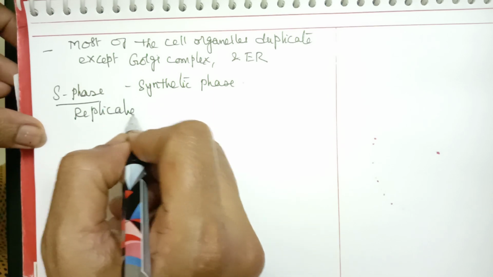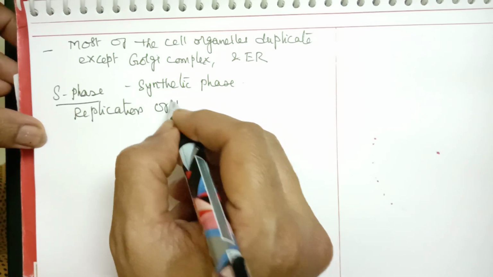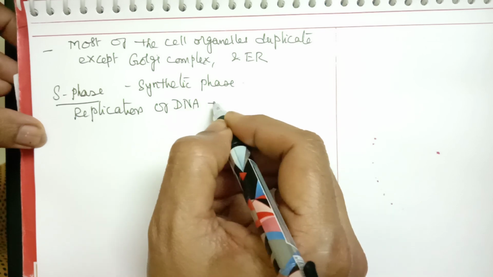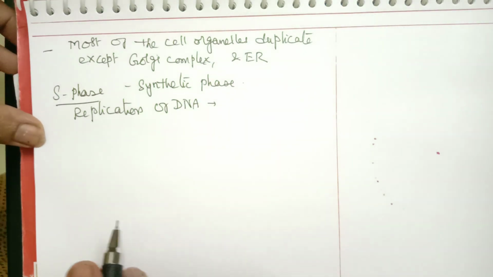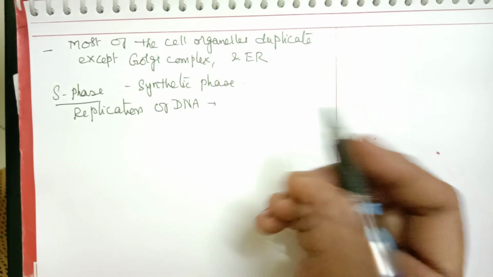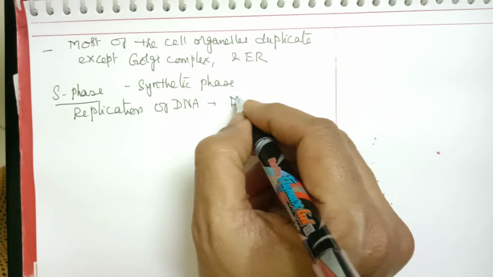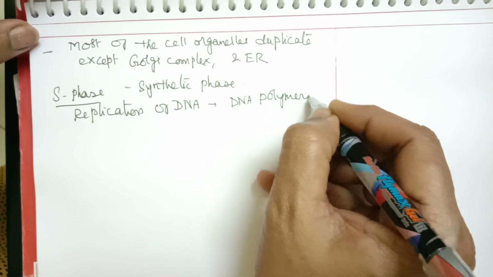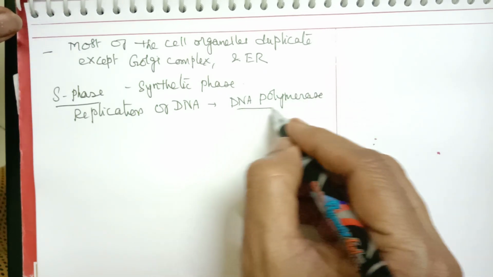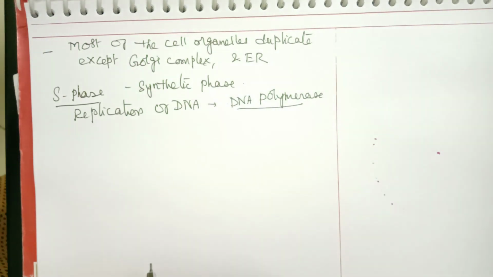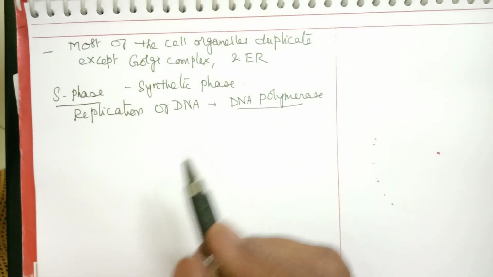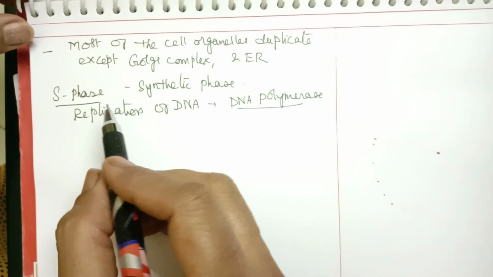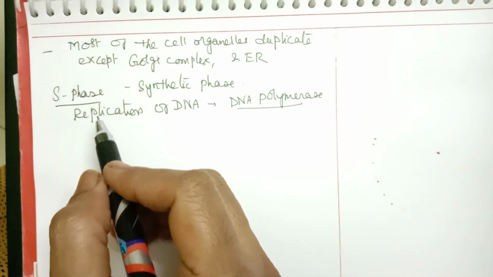Whatever enzymes are required for replication of DNA become active here. Most commonly for replication, the enzyme DNA polymerase is required. These enzymes, and whatever other enzymes are required for replication of DNA, become active here. So replication of nuclear DNA takes place.